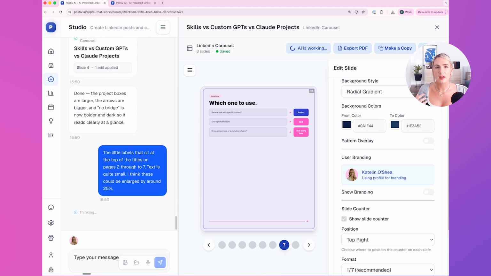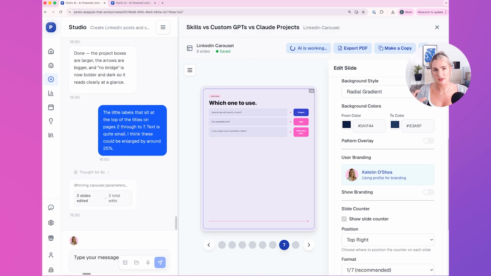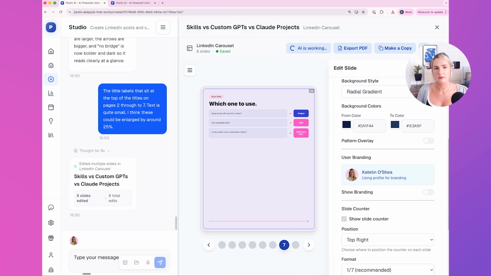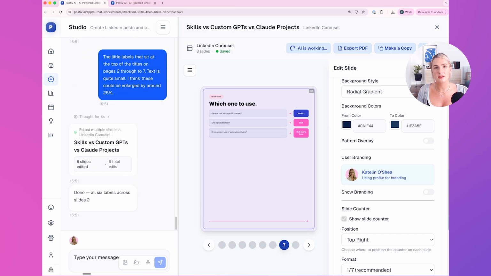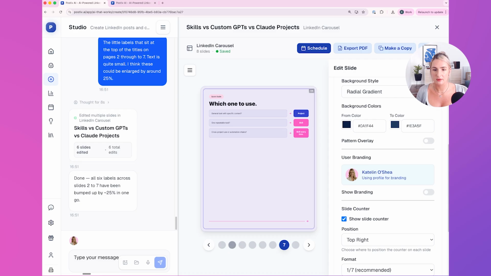So it's always good as well to give a percentage if you're looking to enlarge something, or say for instance it gave you an output of a bunch of text and it was too long. I always say, could you distill this down by 25%, or could you distill this down by 50%? Same goes for sizing. If you want it to get bigger, it's always good to give it an idea of percentage. Any way that we can better describe things is going to ensure that we get a better output.